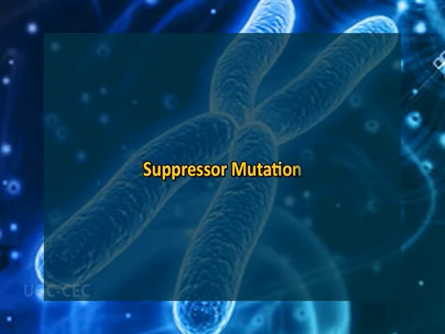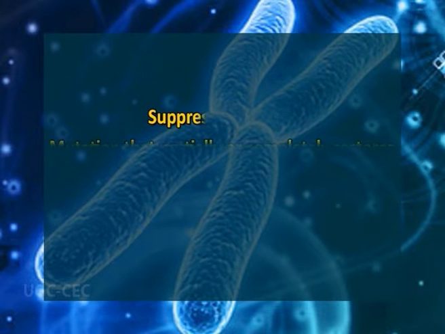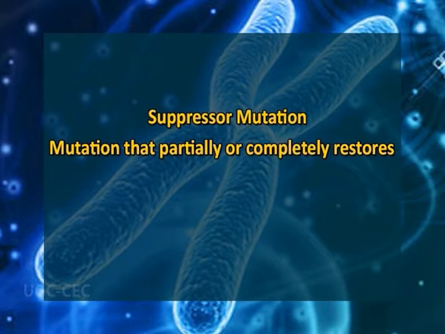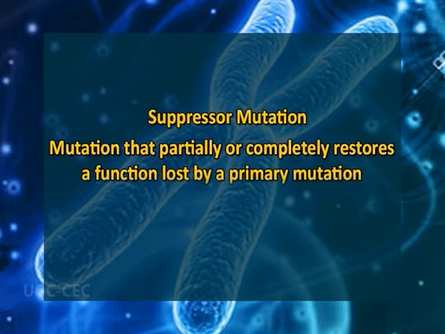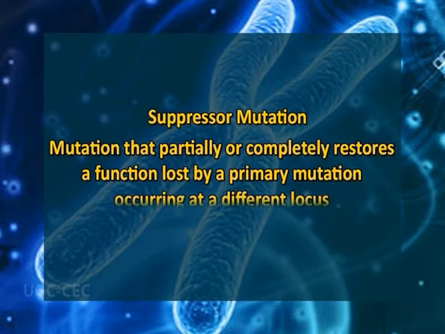Suppressor mutation. Suppressor mutation is a mutation that partially or completely restores a function lost by a primary mutation occurring at a different locus. Suppressor mutation basically restores the phenotypic features observed prior to the original mutation and in a way suppresses the first mutation.